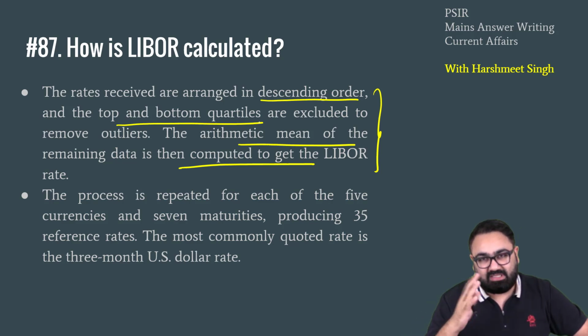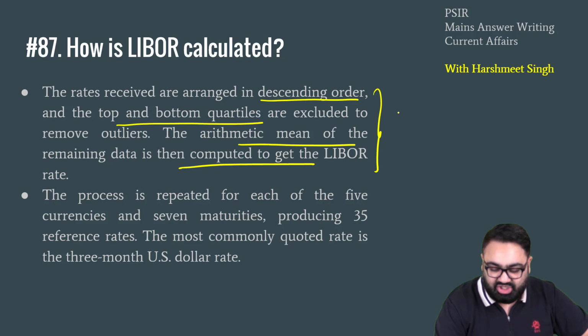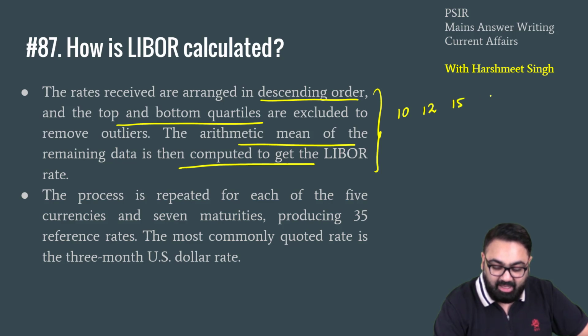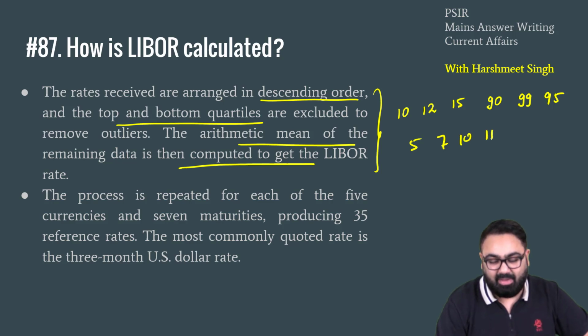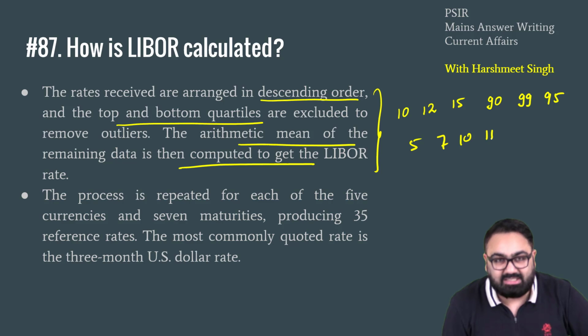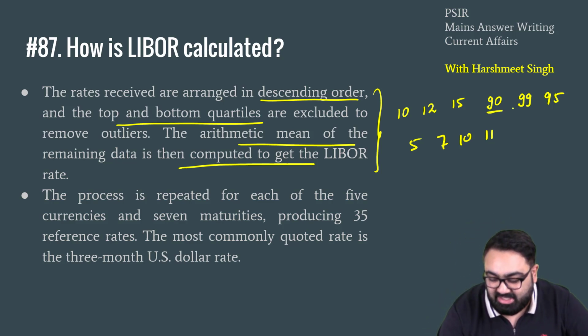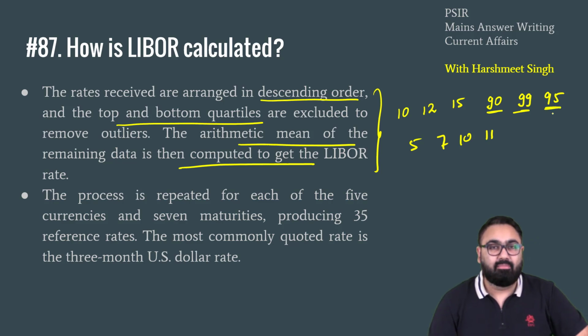Let's assume there is a class where marks of students are something like this. First got 10 marks, then 12 marks, 15 marks, then someone got 90 marks, then 99 marks, 95 marks, and then someone got, let's say, 5 marks, 7 marks, 10, 11. These are the marks of the different students. Now, if you ask what the average marks are, it will go higher because of the presence of these 3 students only, right? But the reality is that the class performance is not that great.